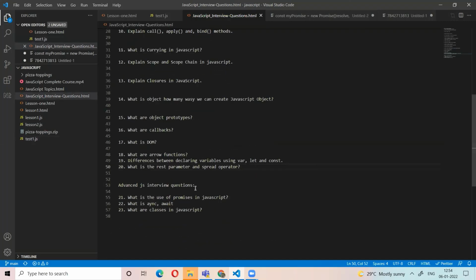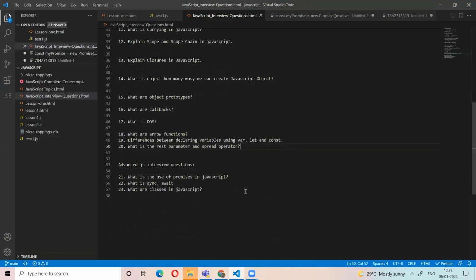Up to here are the main topics. There are other main advanced topics, those are promises, asynchronous, and await classes.